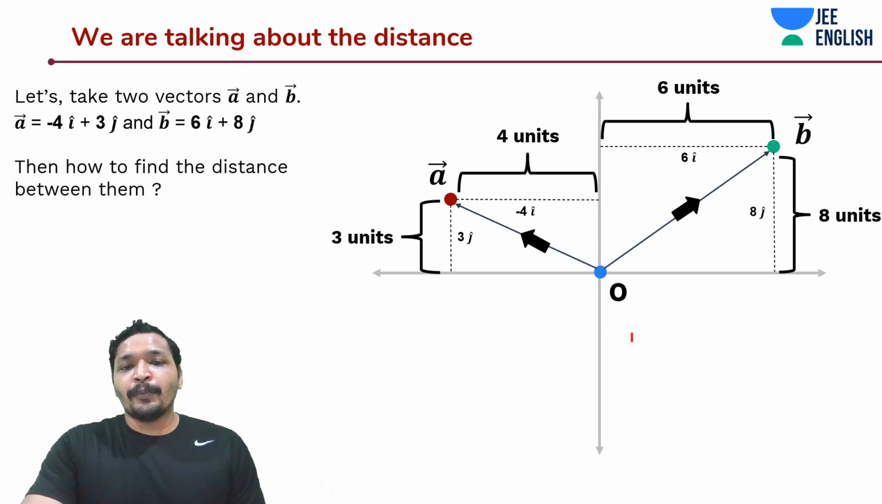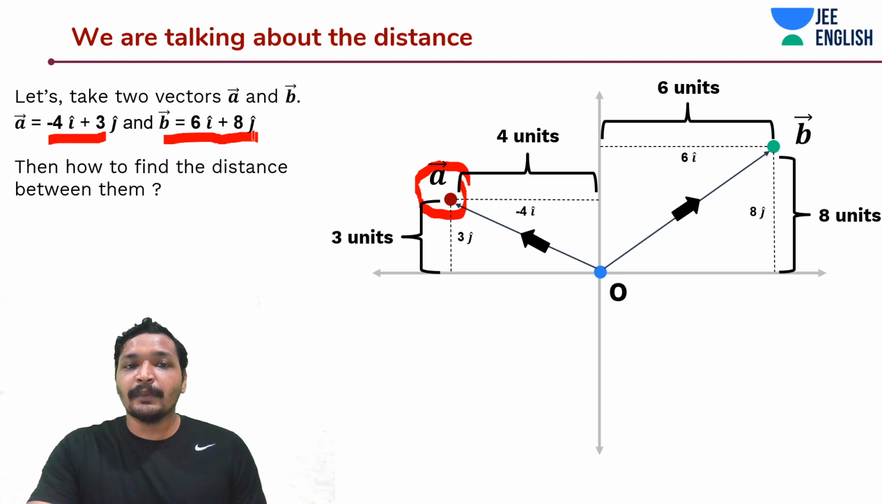See, there are these 2 points over here. One is the position vector A, which is minus 4 i cap plus 3 j cap, just like the R cap that we saw before, and B, which is 6 i cap plus 8 j cap, which means it is 6 units away in the positive direction of x-axis, to the right, and 8 j cap means it is 8 units away from x-axis.